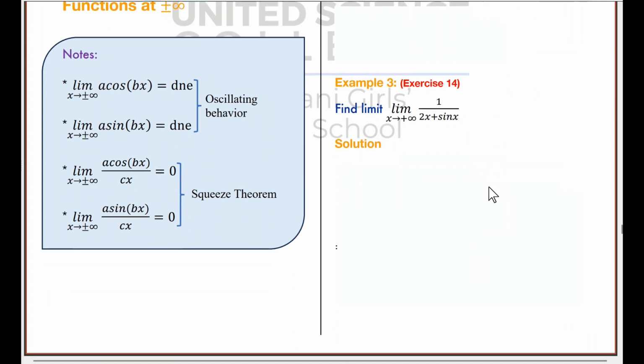There are other types of questions as well. Using direct substitution will not give you anything, because when you substitute infinity here, you'll have infinity plus sine infinity, which does not exist. Infinity plus does not exist. What is it? We don't know. So we have to rewrite the function for the questions that we don't have a direct answer. How do you rewrite the function? We divide everything by the highest power of the denominator, which is x.